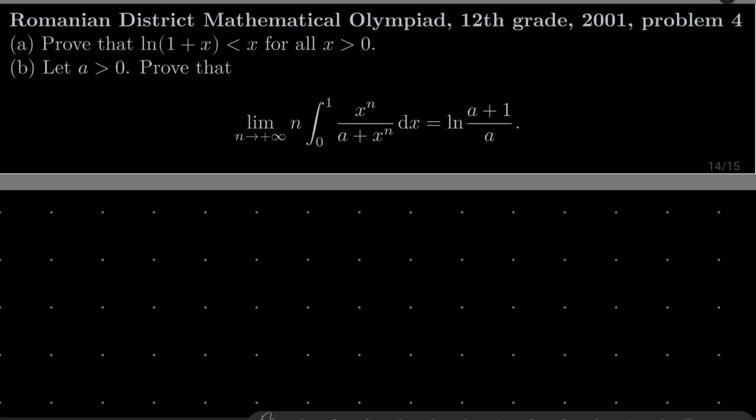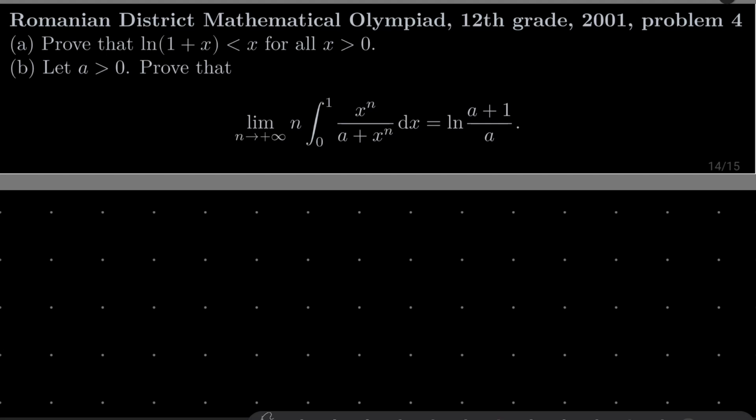Hello friends, in this video I'd like to solve the following problem from the Romanian District Mathematical Olympiad for 12th graders 2001, problem number 4. It has two parts. First part, we wish to prove that natural log of 1 plus x is less than x for positive numbers x, and moreover, part B, let a be some number greater than 0. We wish to prove that the limit as n goes to infinity of n times the integral from 0 to 1 of x to the power of n over a plus x to the power of n dx equals natural log of a plus 1 over a.